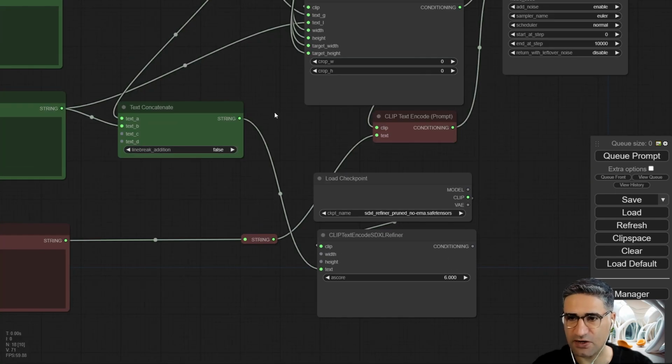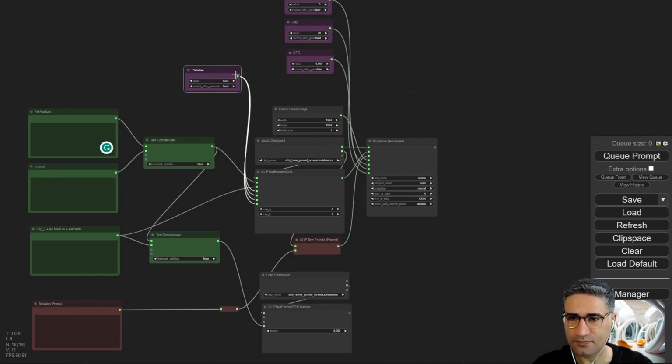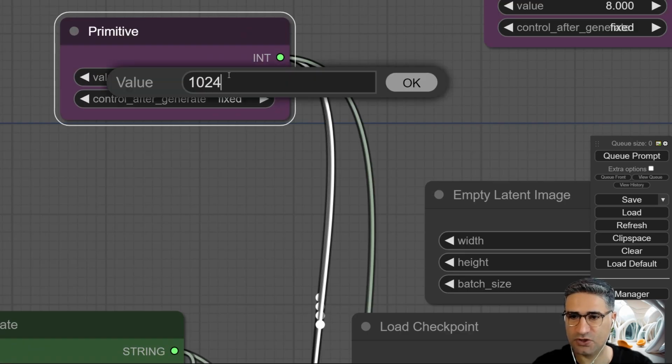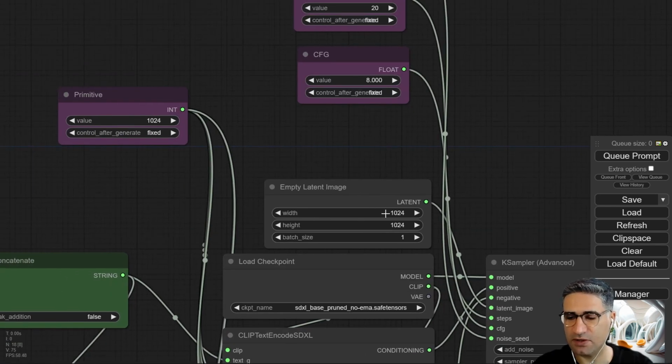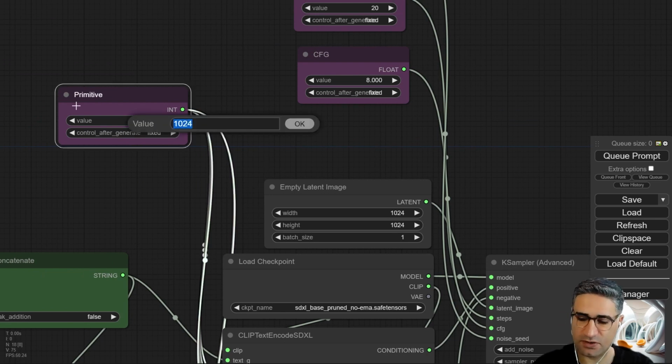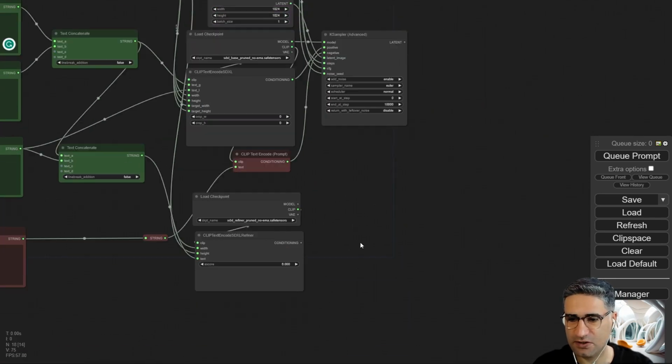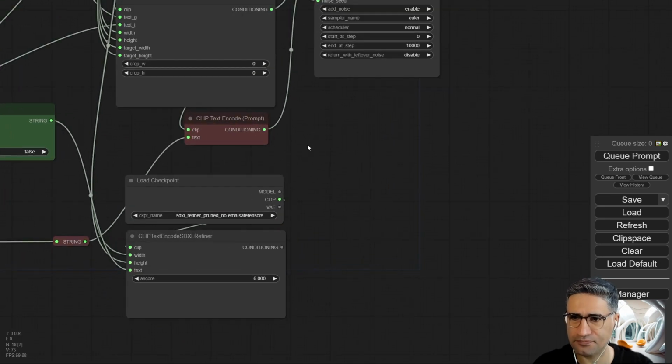Also it needs width and height, so I am using this one from here and adjust the resolution. I will use the double dimension. For example, here is 1024. Here I will use 2048, and it will set all of these parameters.